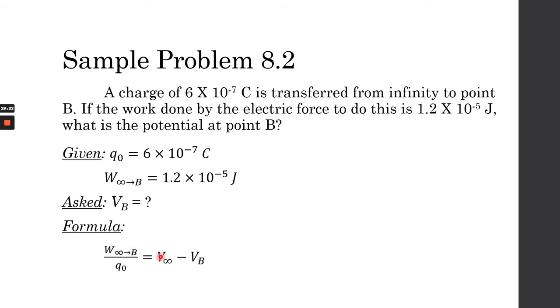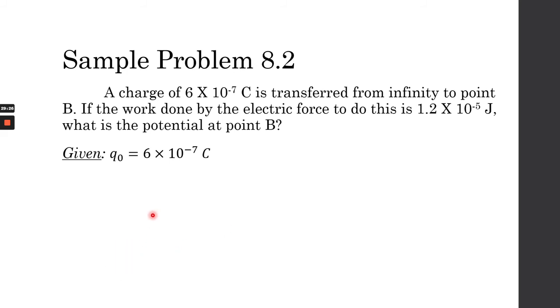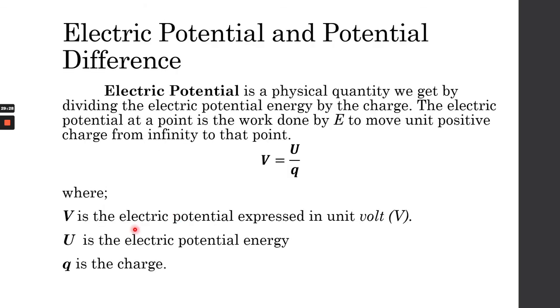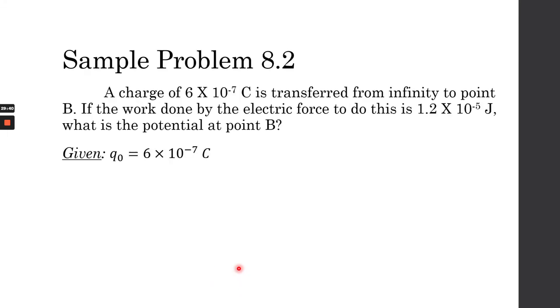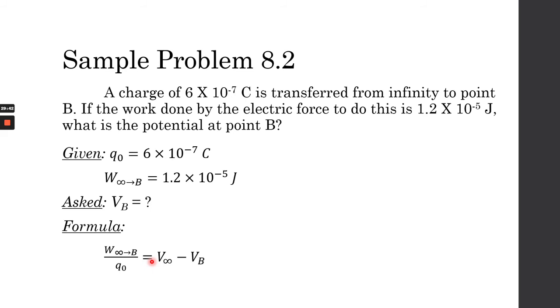The formula is the one that I showed you earlier. Our VA is not a VA in our sample problem, it's infinity. So that's why we have the equation right here.